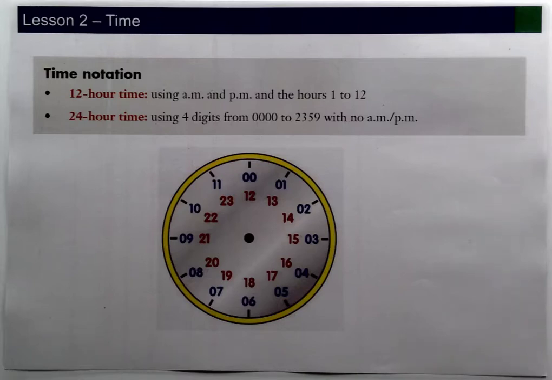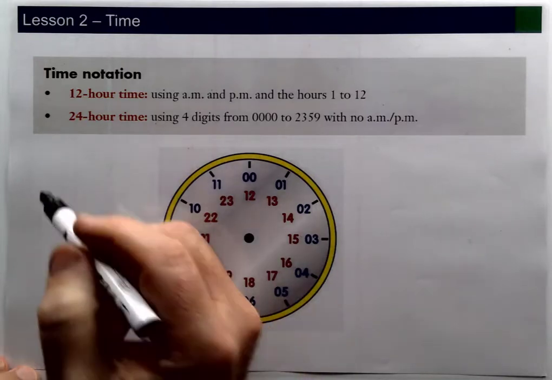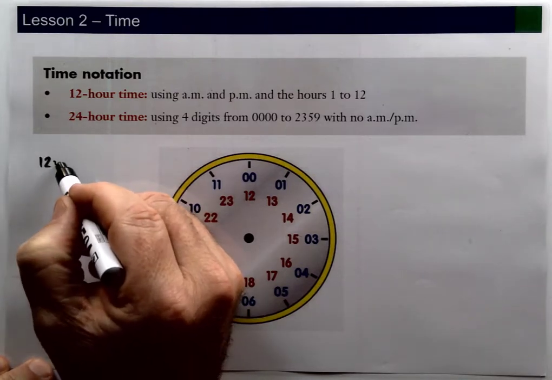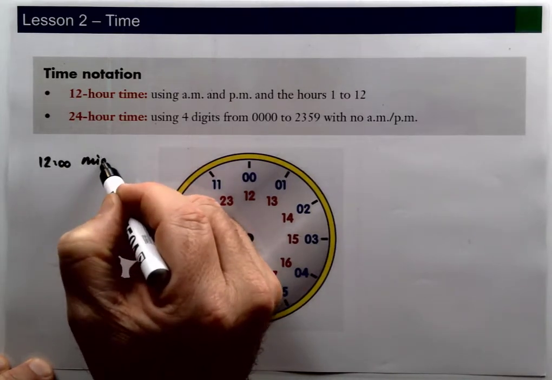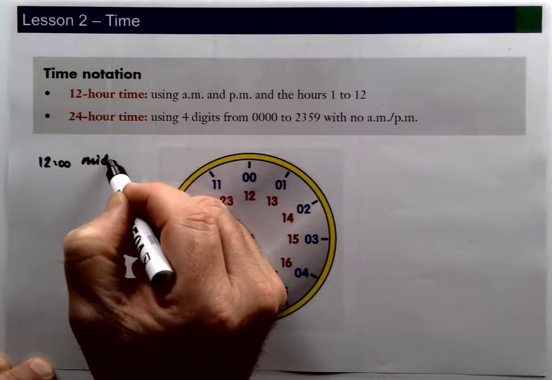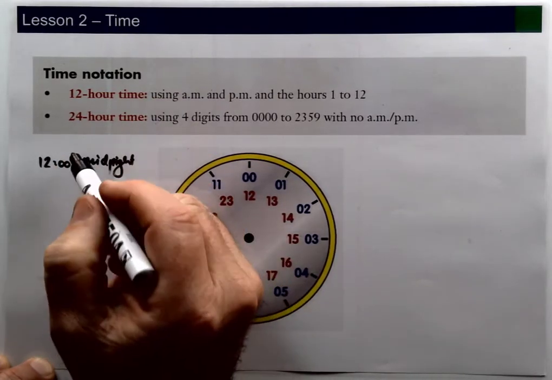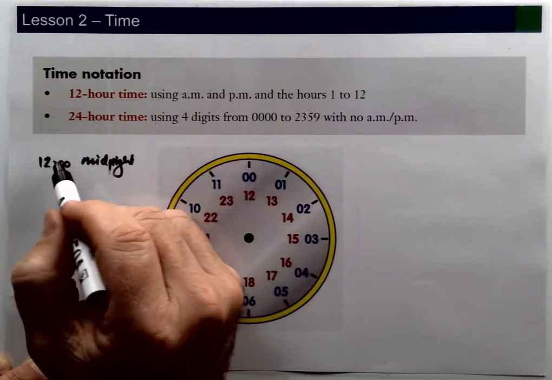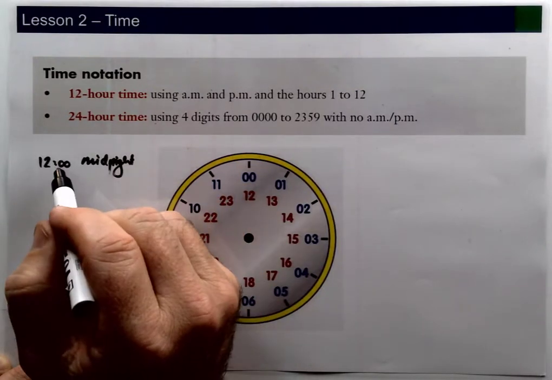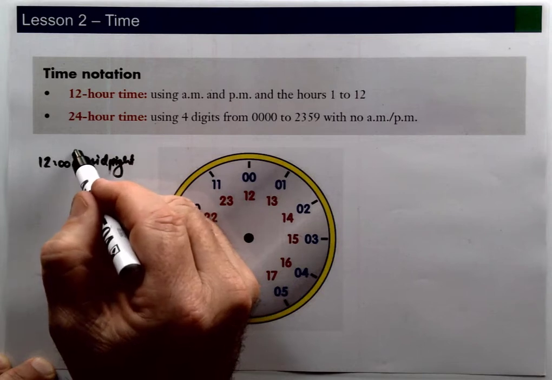Okay, we're going to look at time, which is a fairly straightforward lesson here. Now, traditionally, time is measured in AM and PM. So we start at 12 midnight. It's always good to write it as midnight. There. Okay, so basically each 12 o'clock belongs to the bit after it. So that's actually AM.